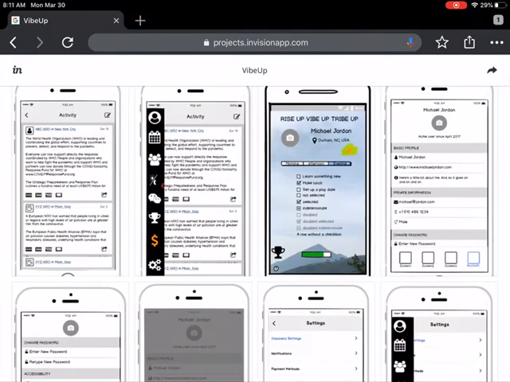So again, thank you so much for checking out VibeUp, and we really think this is a great way for people today and tomorrow who are feeling a little bit of isolation to start to be able to create things inside of community.